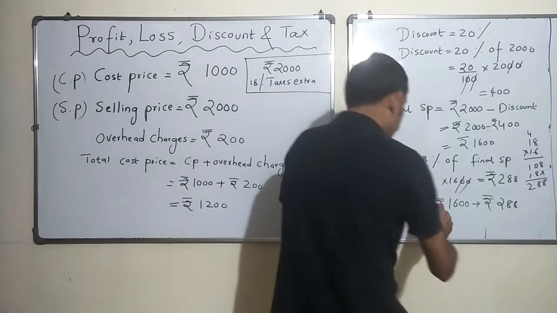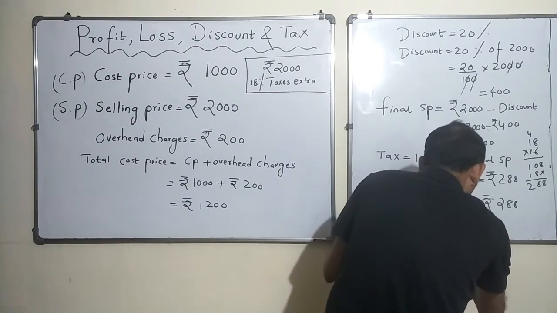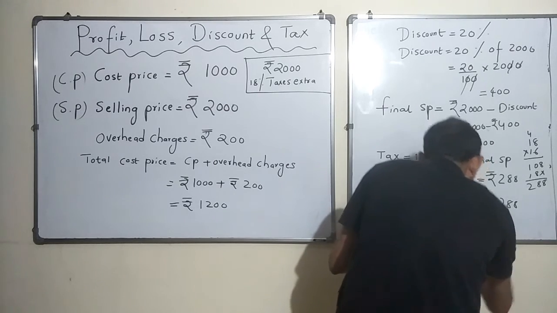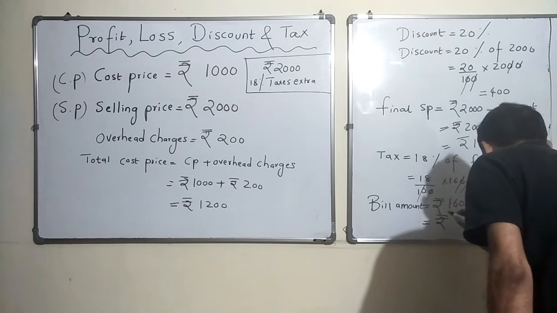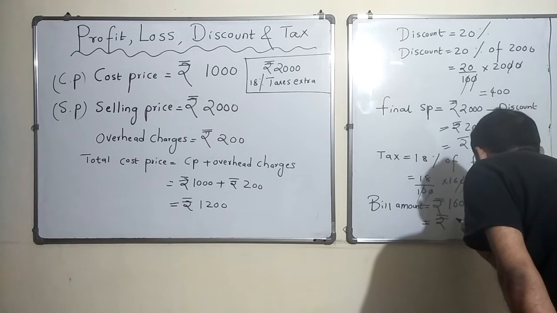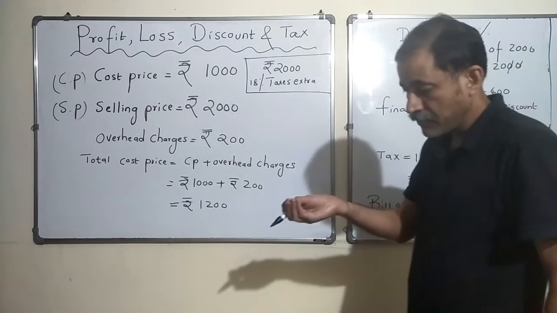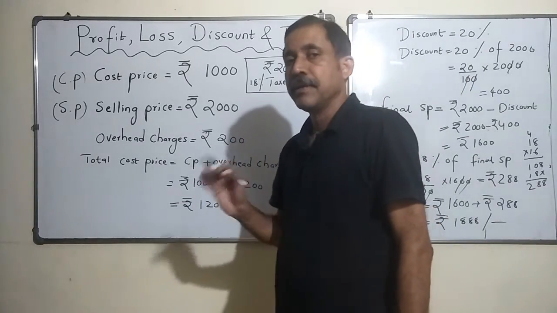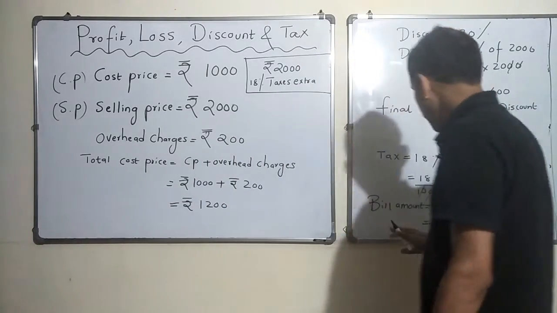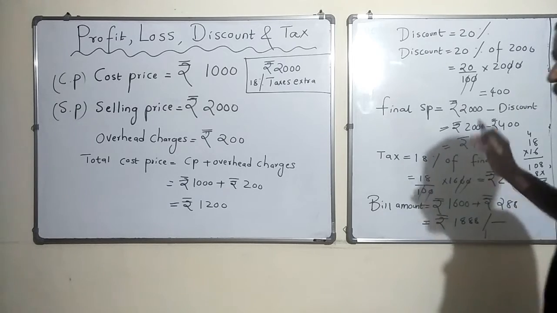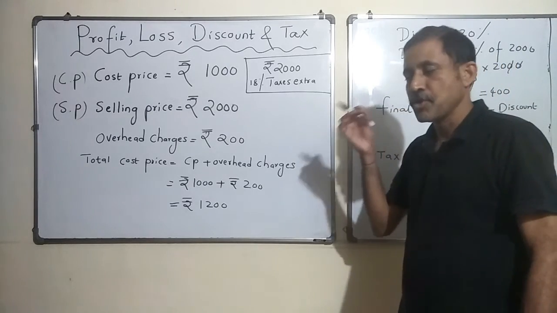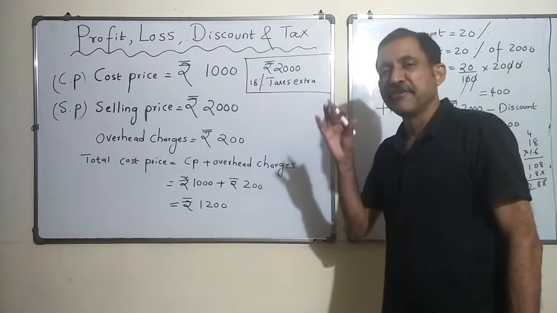So the final bill amount: the GST amount collected is rupees 288, and the final bill amount would be 1600 plus 288, which is 1888. I present him with the bill of 1888 and he gives me the money. And that is where I, as a businessman, as a shopkeeper, have made my first sale.